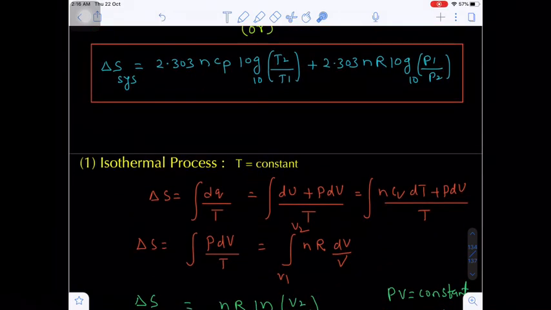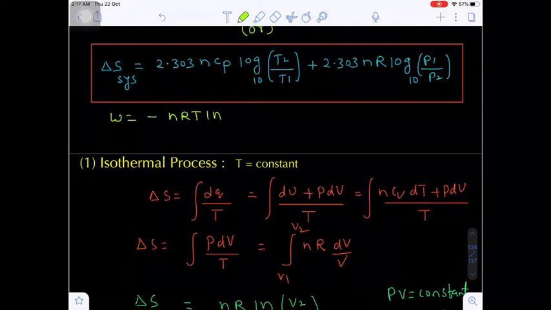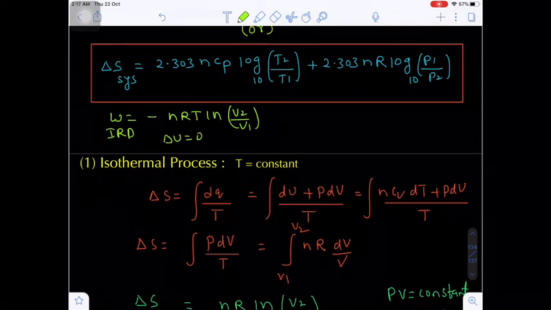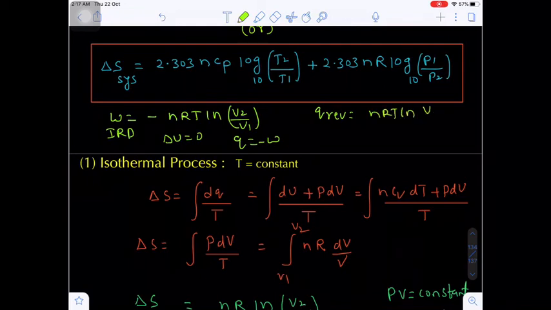Otherwise, do you know what the work done in an isothermal reversible process is? Work done is nothing but minus nRT ln V2 upon V1, in an isothermal reversible process. Now, what will be delta U? It is 0, because temperature is constant. So what about Q? Q equals minus W. So Q reversible, minus of minus, that means nRT ln V2 upon V1.